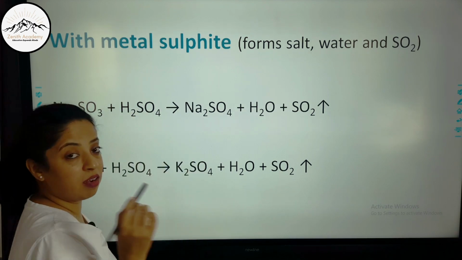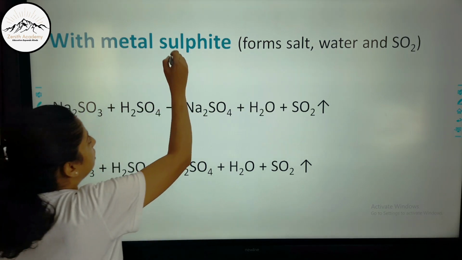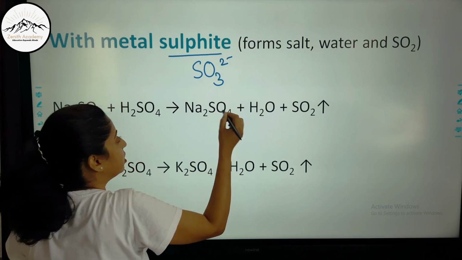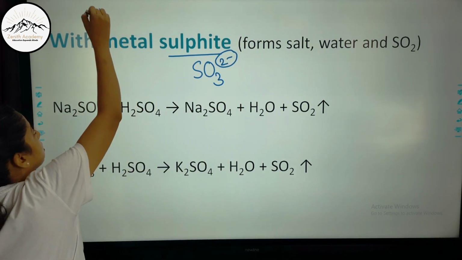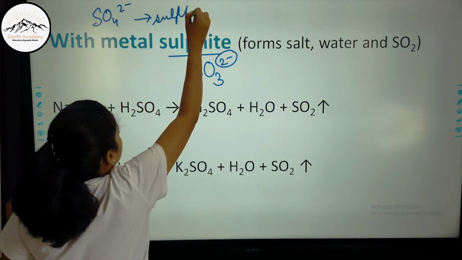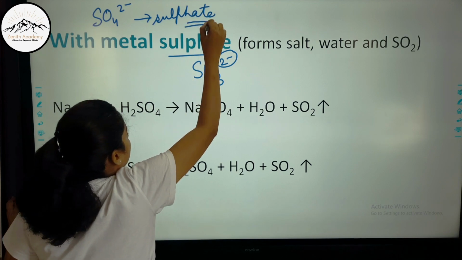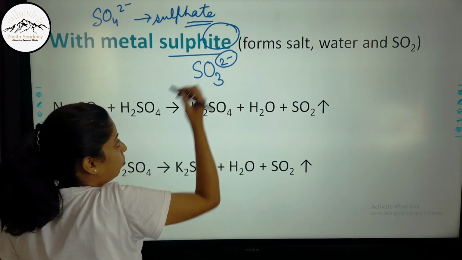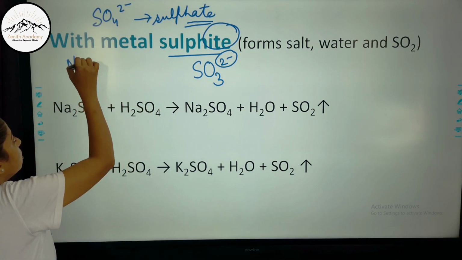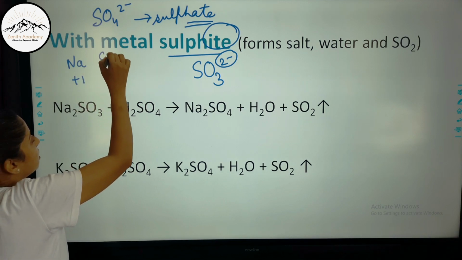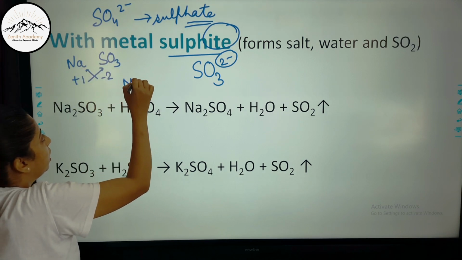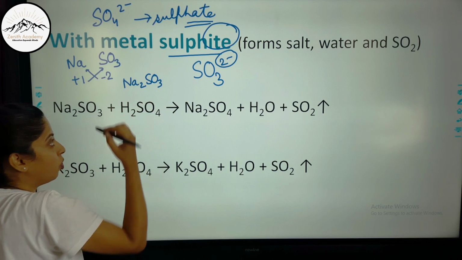Now let us see with metal sulfite. Now what is sulfite? Sulfite is SO3 2-. Its valency is 2-. This was SO4 2-, sulfate. So don't get confused. This was sulfate. And this sulfite is SO3 2-. That is why when we say sodium sulfite, sodium is +1, sulfite is SO3 2-. So when this is cross multiplied, it forms Na2SO3. So this is how you will make the formulas.